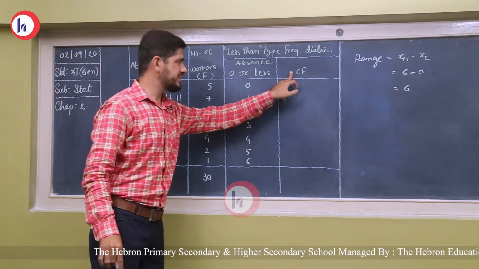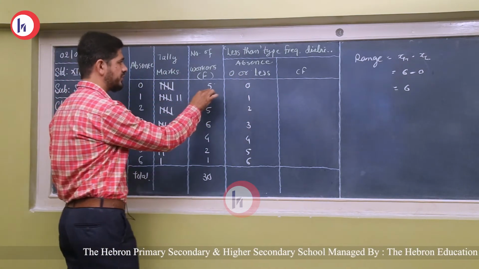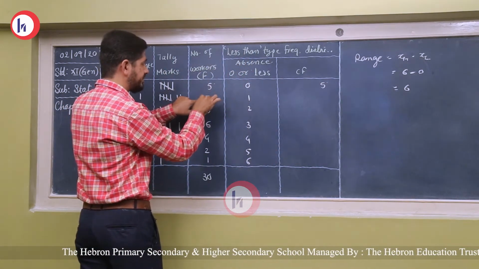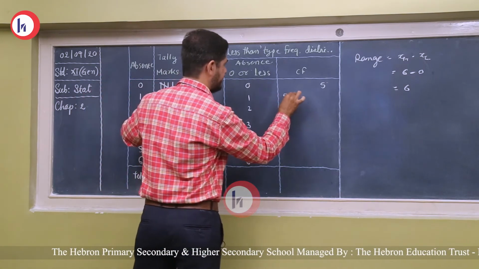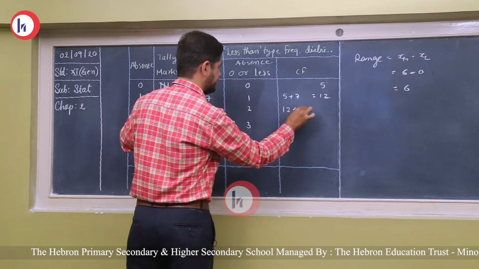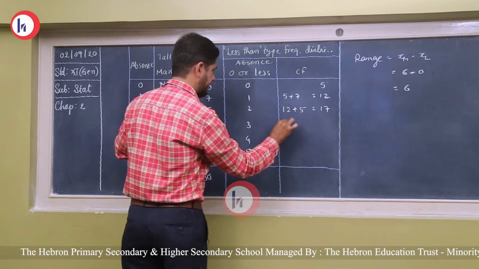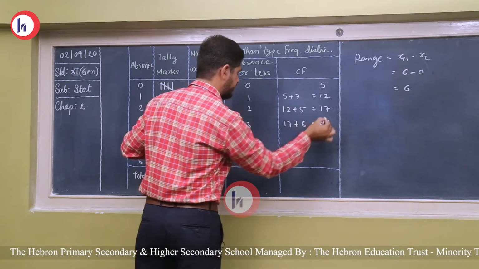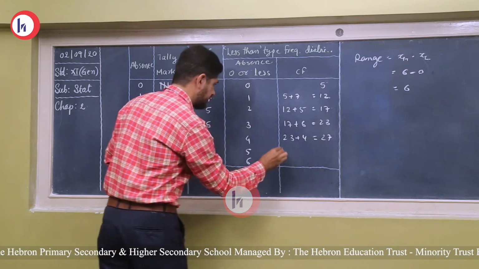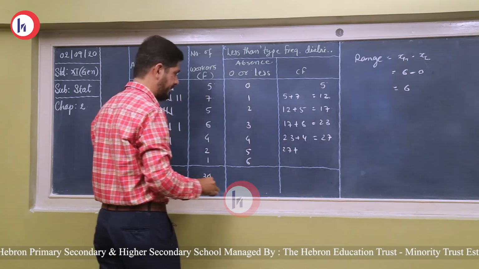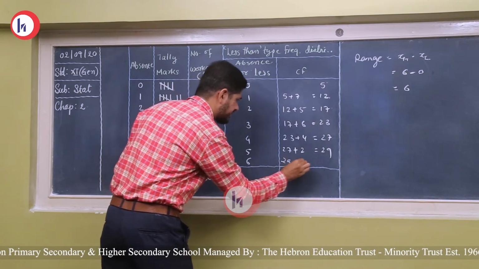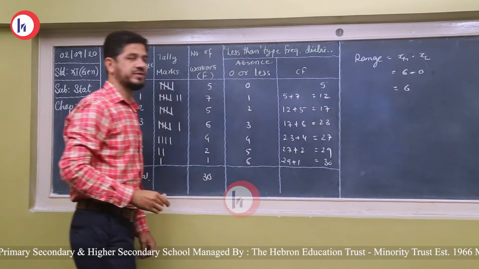Now the cumulative frequency. Okay, so the first cumulative frequency is 5. Now add the next one. So 5 plus 7 is 12. Now add the next one. It is 17. Add the next one. 23. Add the next one. It is 27. Then 27 plus 2, it is 29. And finally 29 plus 1, the total number of frequency.